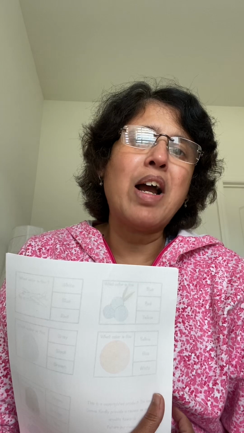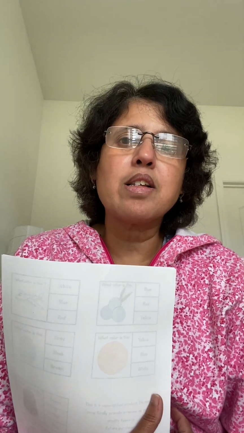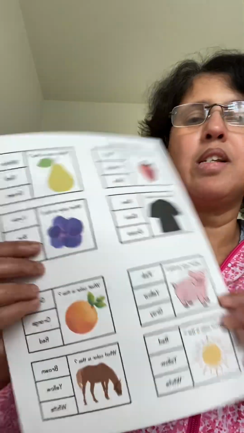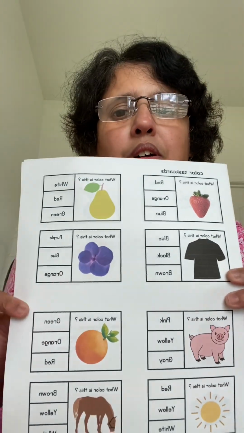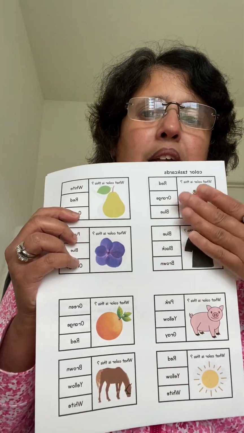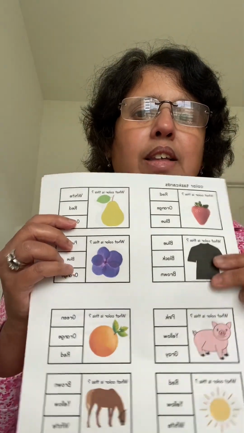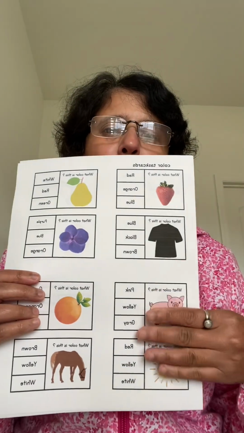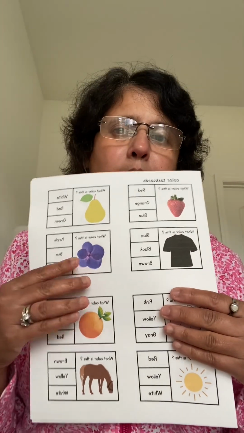I do have file folders, task cards like these. This is, for example, a task card. So these are task cards to work on colors. You can just cut these task cards, laminate it, and then cut it, and then your child can work on this skill. There are cards similar to this to work on different concepts.